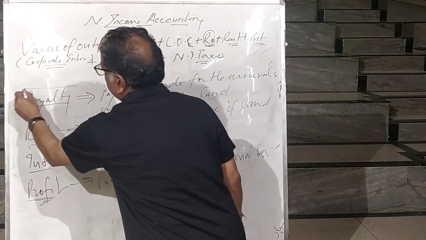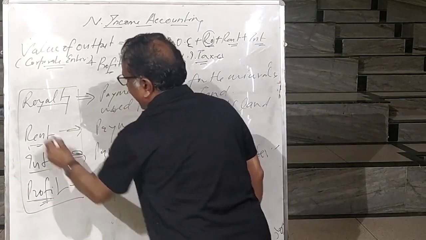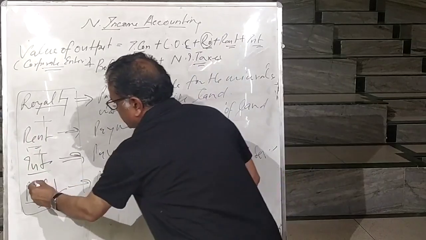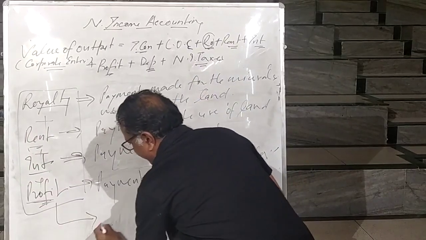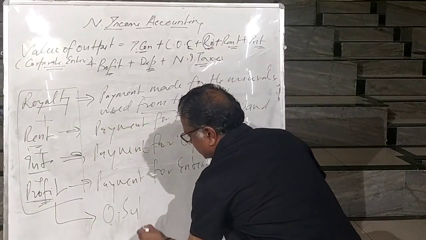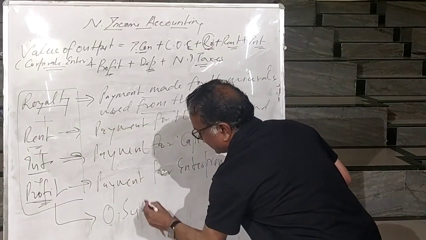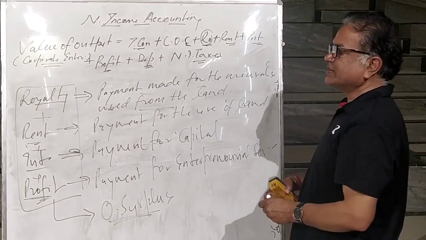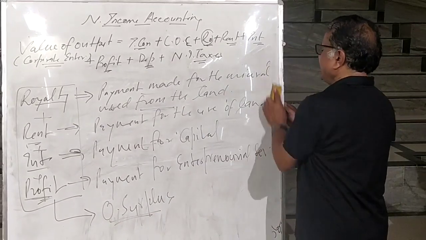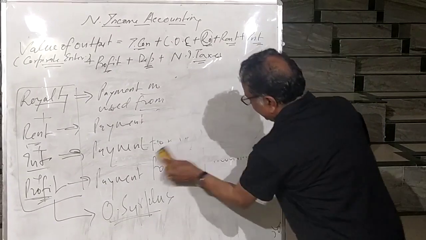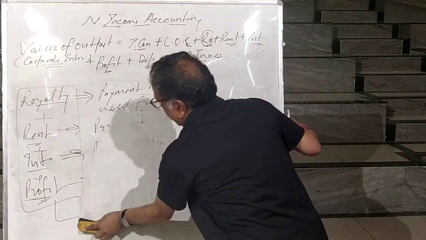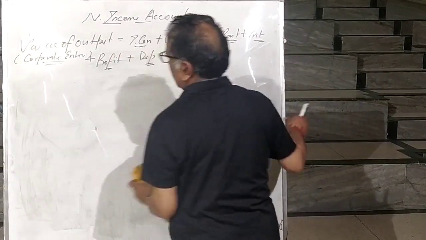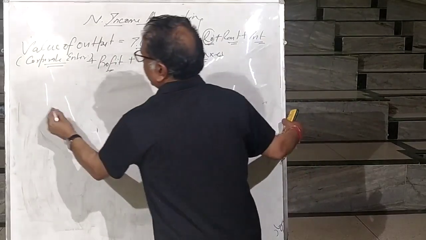And all this together, rent plus royalty plus interest plus profit, is known as operating surplus. What do we call it? Operating surplus. So the next question is, what is meant by operating surplus? What is operating surplus?